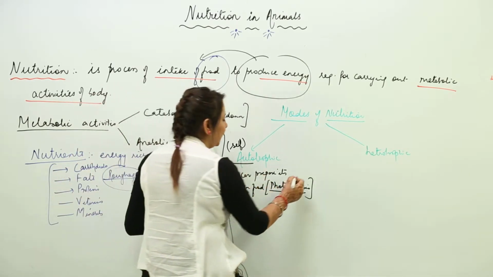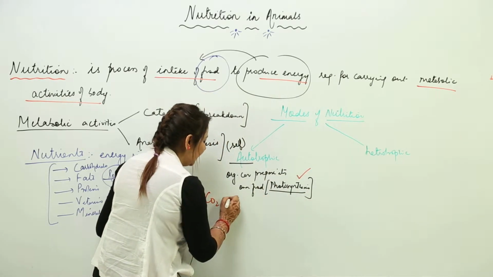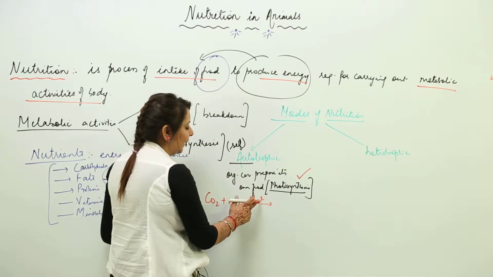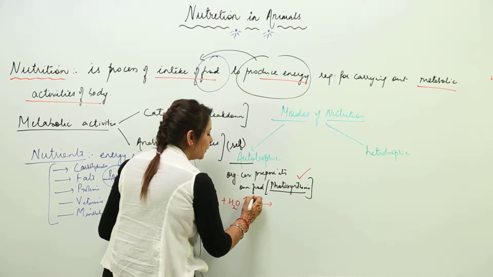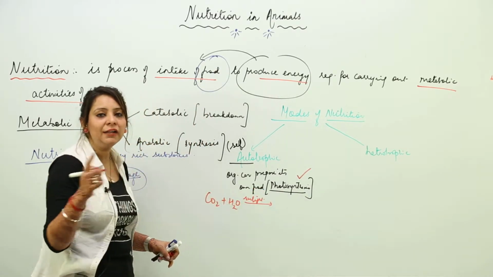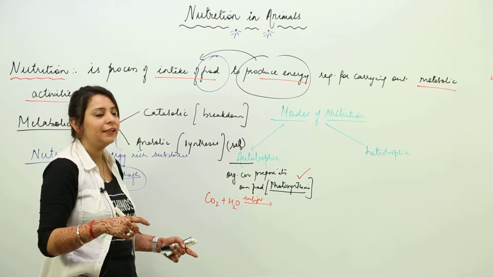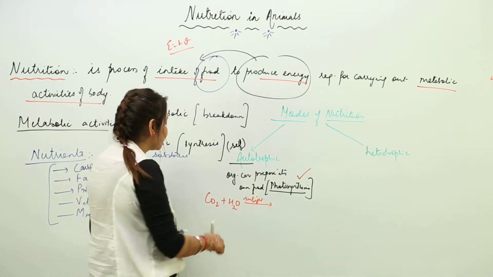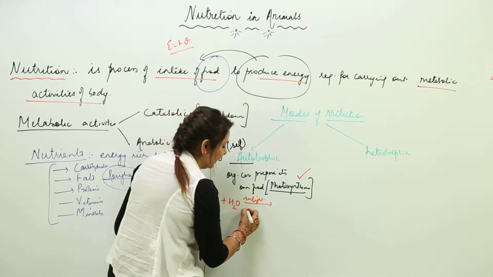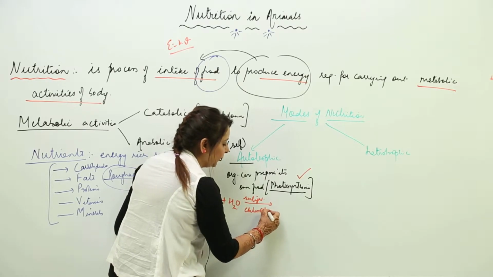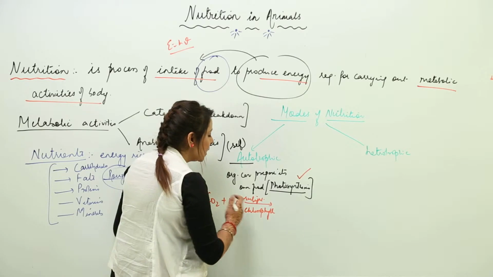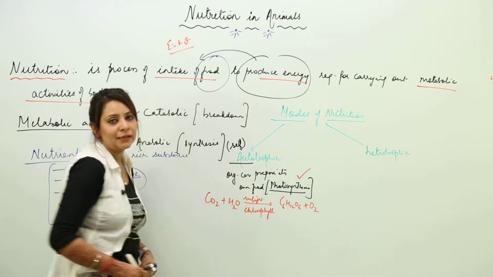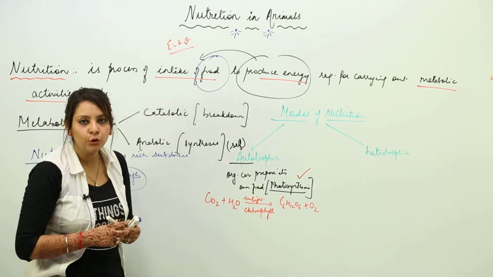So what do they do actually in photosynthesis? CO2 combines with water vapor in presence of sunlight. Sunlight is very important. I am writing sunlight as h nu, you may write sunlight also, because we know that sunlight consists of energy. In higher classes you will learn that we write the energy of sunlight as h nu, but if you find it difficult, just write sunlight. So CO2 plus water vapor in presence of sunlight, with a special photosynthetic pigment commonly called chlorophyll, they prepare food in the form of glucose, and as a result they liberate oxygen gas also. So this is what the autotrophic mode of nutrition involves.